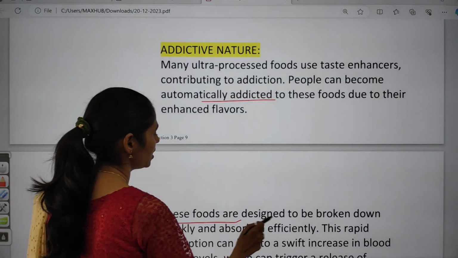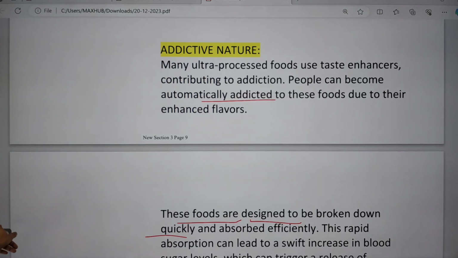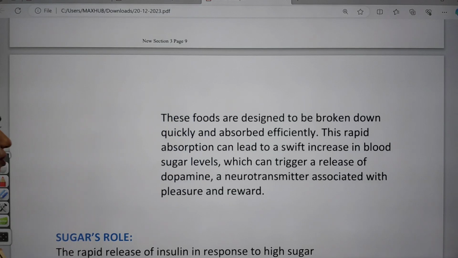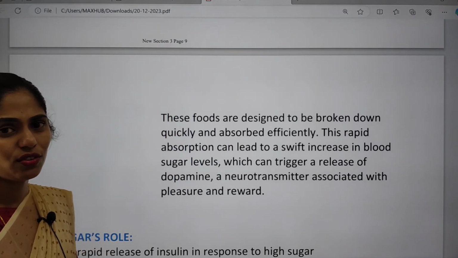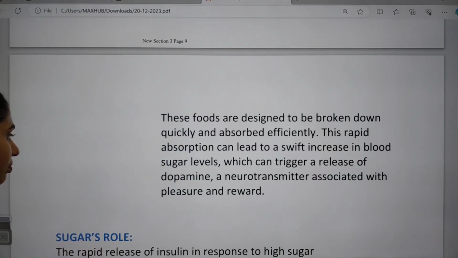And these foods are designed to be broken down quickly and absorbed efficiently. So this rapid absorption leads to an increase in blood sugar levels. So suddenly, when you are taking this food, the sugar level in your body will rise. Okay, and the next one is sugar crash.